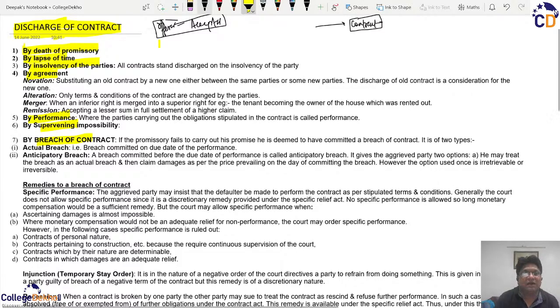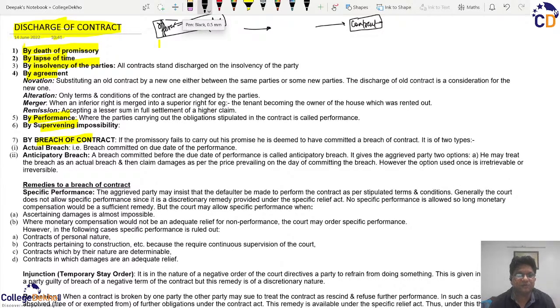Similarly, there is always a time limit that will be prescribed as per the contract. So you have to fulfill the obligations within that parameter of time. And sometimes no specific time limit is mentioned, then as per the industry standard, the customs will decide the normal period within which the contract needs to be completed. And once this time limit lapses, that is, the contract is not taken into force within that time limit, then by the lapse of time, the parties will be discharged from such obligations.